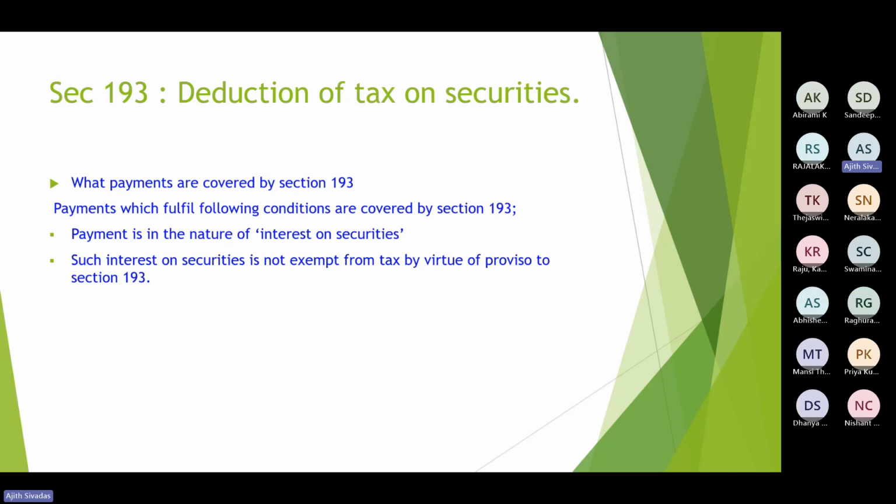In this section 193, there are a lot of securities which are exempted from deduction under section 193. Under that proviso, if the interest is exempted, then it is exempted under section 193.